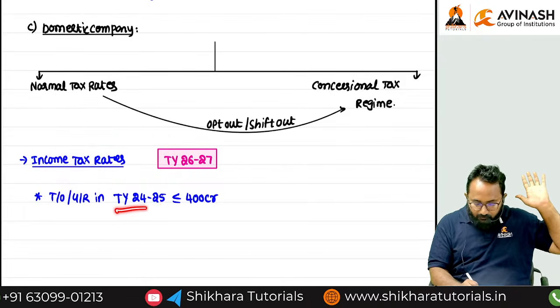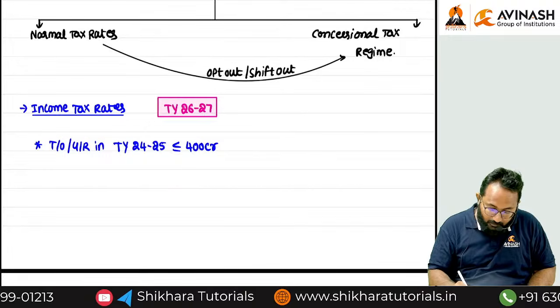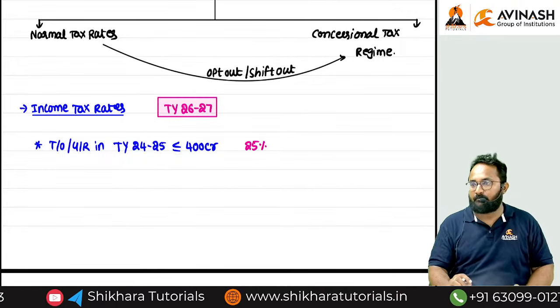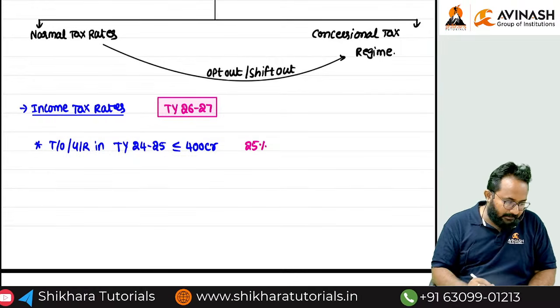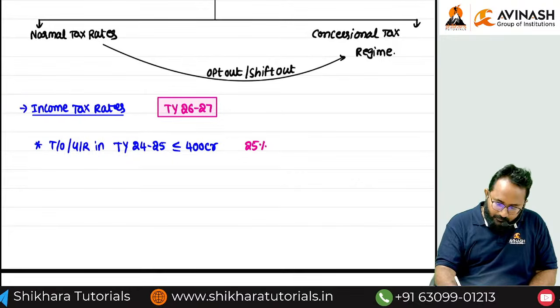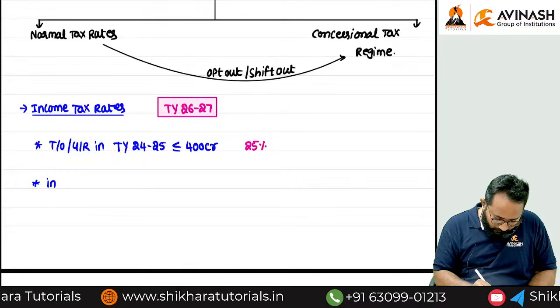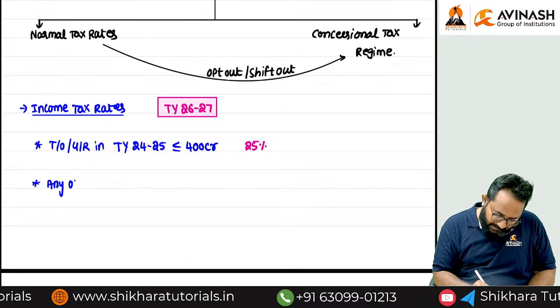What is that? 24, 25. If it does not exceed 400 crores, the tax rate is how much? 25%. What is the tax rate? 25%. In any other case? Can you tell me? In any other case means what?